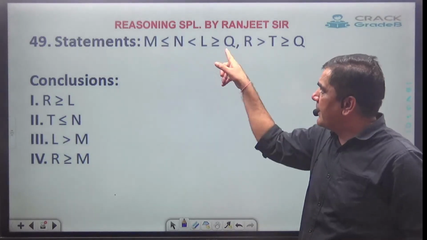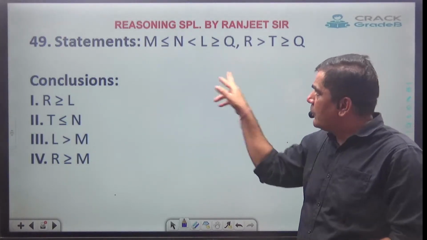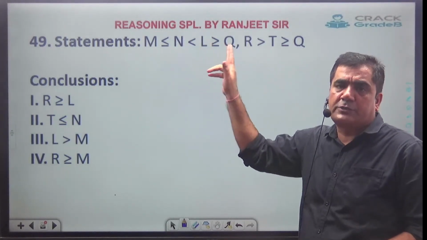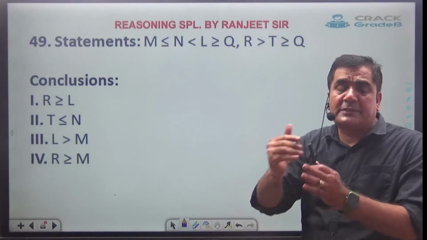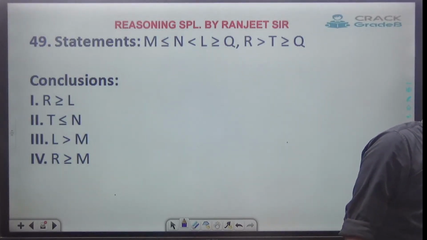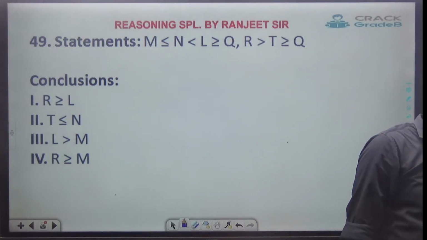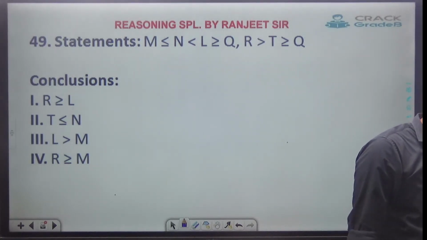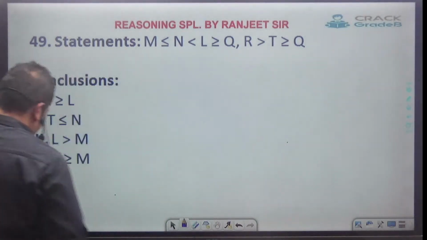One statement they have given this, second they have given this, and now you have to find the relation. So here your job is to combine the given two statements. How to combine these statements we will understand once you understood the basic concept. That's why I am focusing on the basic concept. Are you clear? Okay, let's proceed.